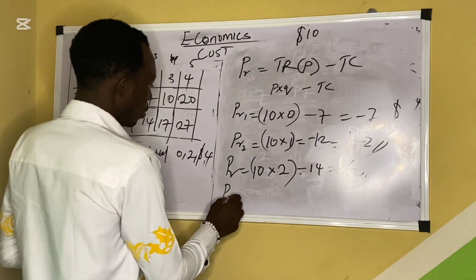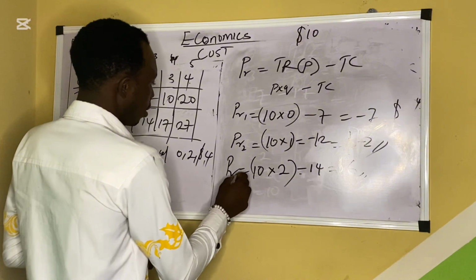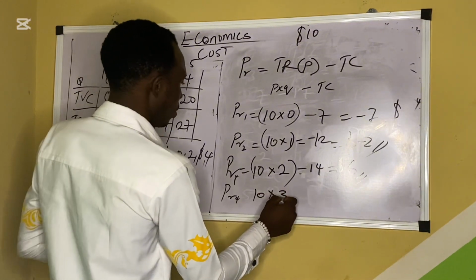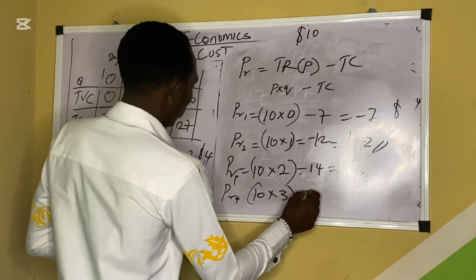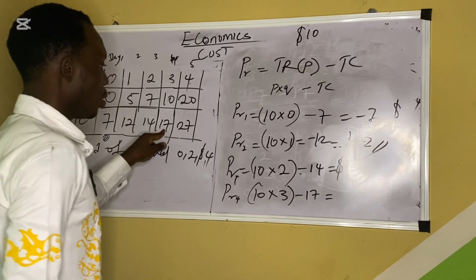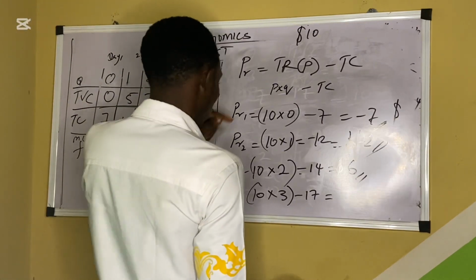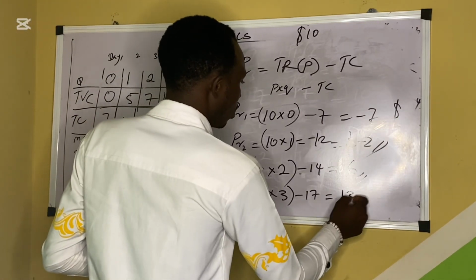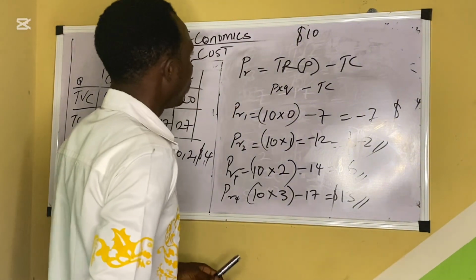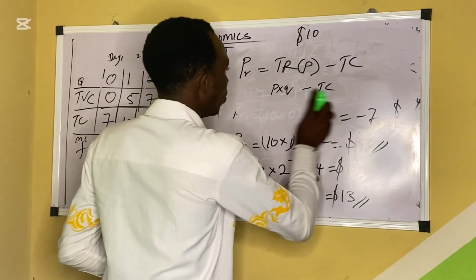So profit for this one: 10 times 3 output minus 17. Yes, 17. So we have 30 minus 17, which gives us $13. Are you seeing it? So this is the formula. Let me not clean it.